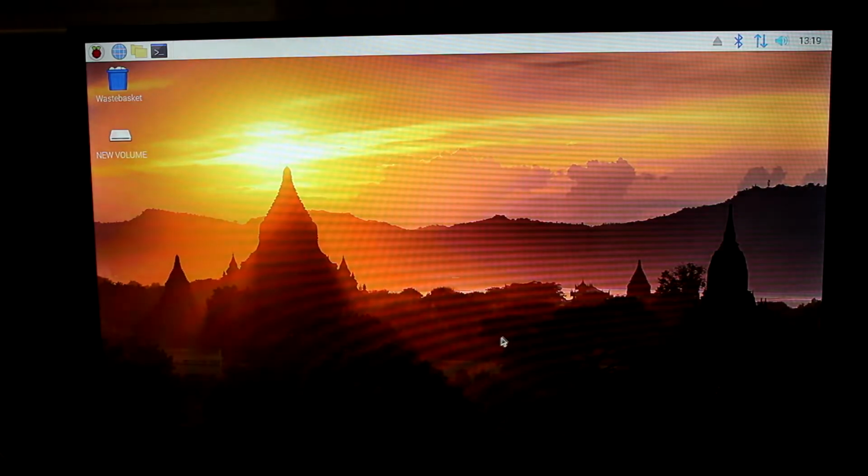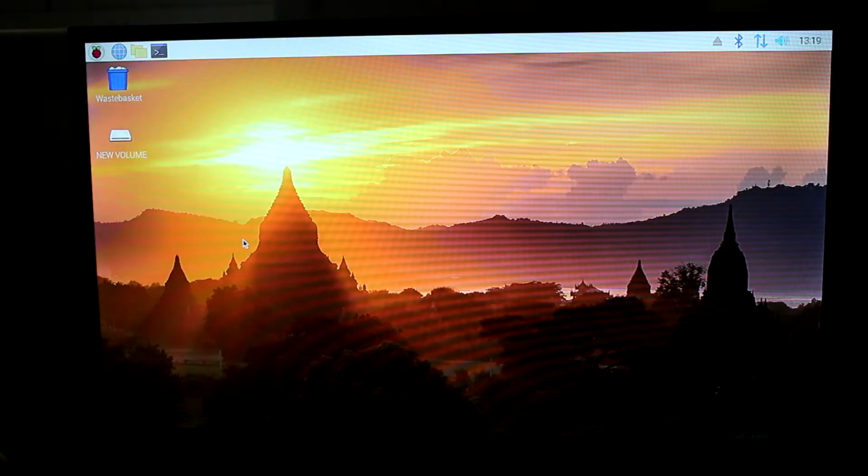Click on apply. Okay, so after we finish setting up the static IP address, let's open the terminal and make sure that we have internet connectivity. So let's open the terminal.